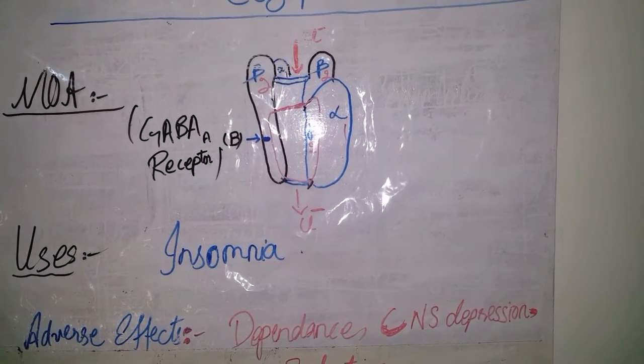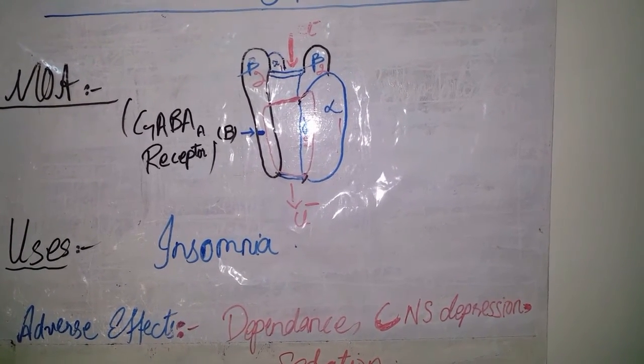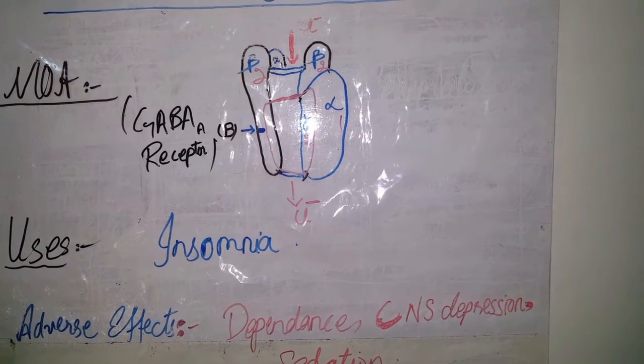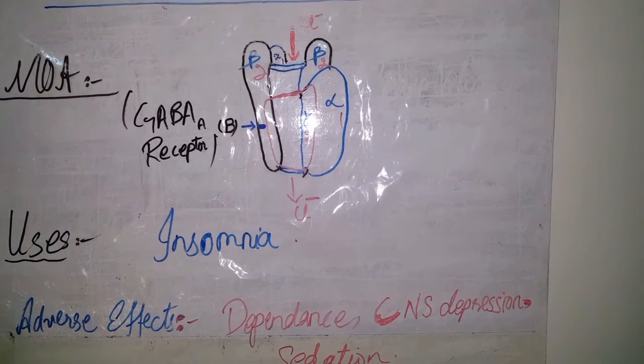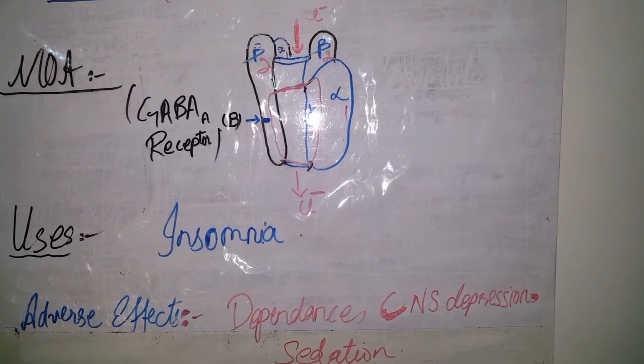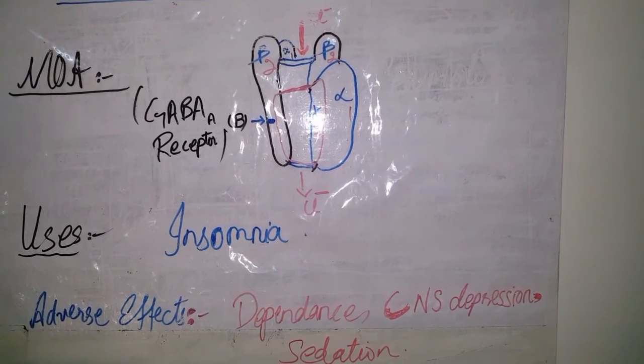These drugs facilitate the chloride ion channel opening, that is GABA mediated, and lead to hyperpolarization.